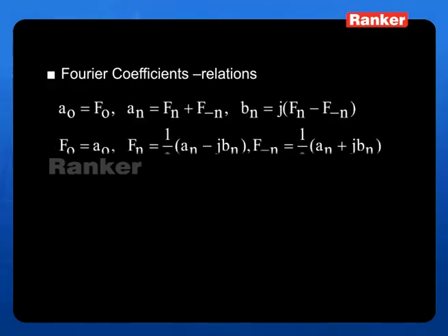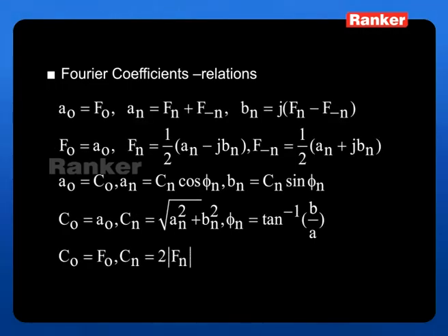Now I want all of you to go through this quickly. We have already done this, so just see how it exists. We said that A0 is equal to F0, An is equal to Fn plus F of minus n, Bn is equal to j of Fn minus F of minus n. Then F0 is equal to A0, Fn is equal to half of An minus jBn, F of minus n is equal to half of An plus jBn, then all this formula. We have put all this together because sometimes in GATE exams these relations are asked, so you have to remember all these equations.